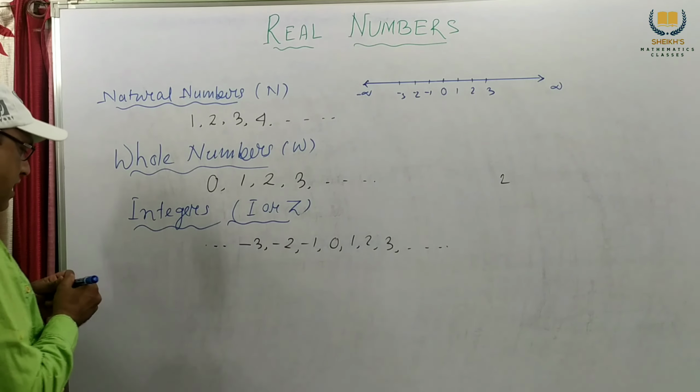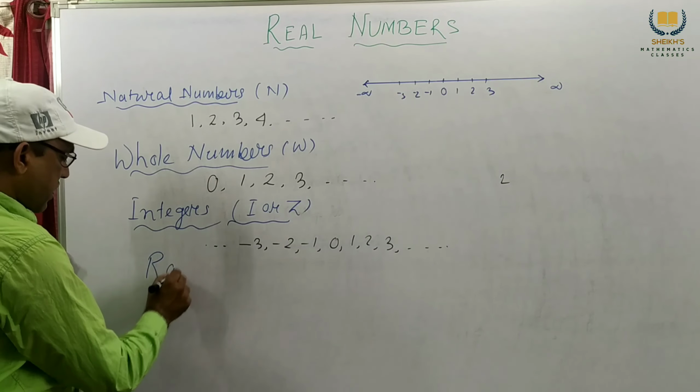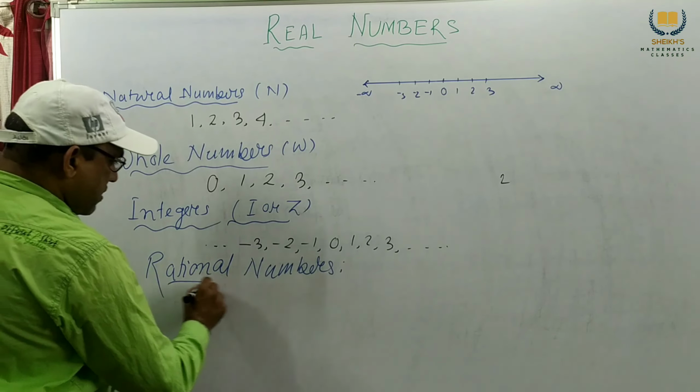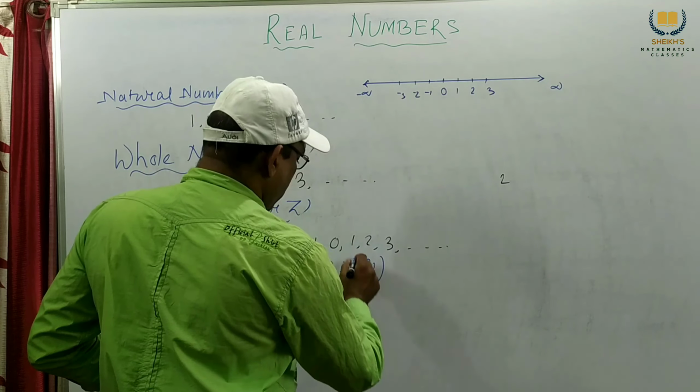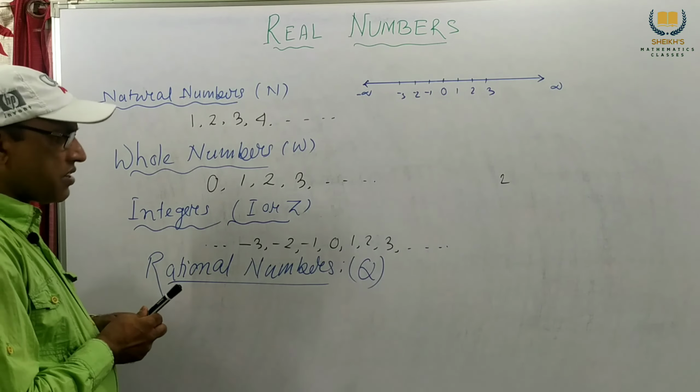Next we consider rational numbers. The symbol is Q. We know the definition of rational numbers: the numbers which can be expressed in the form of p by q, where p and q are integers and q is not equal to 0.